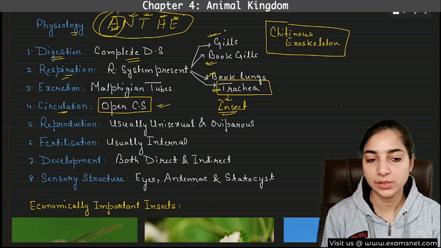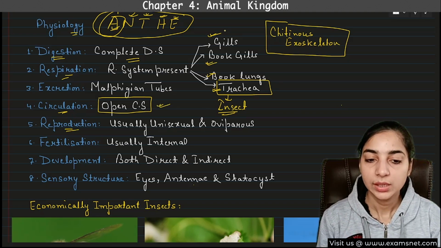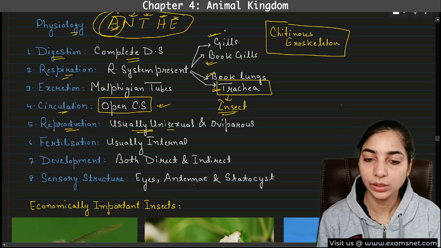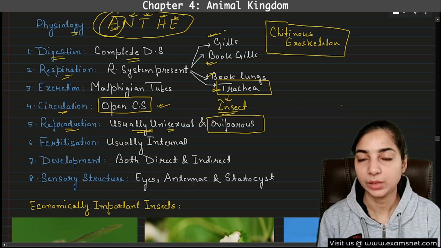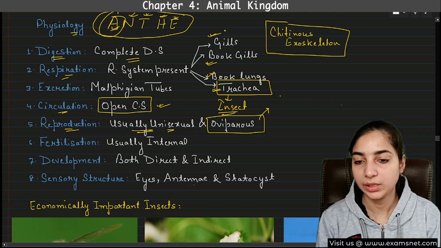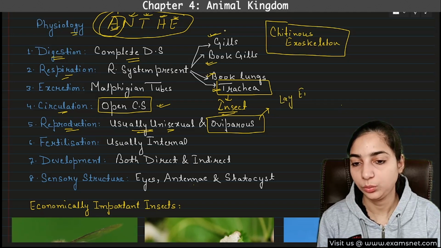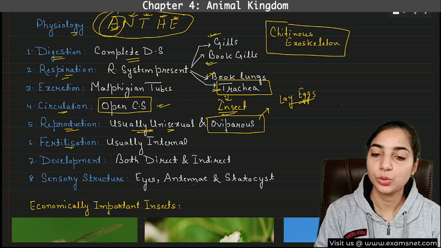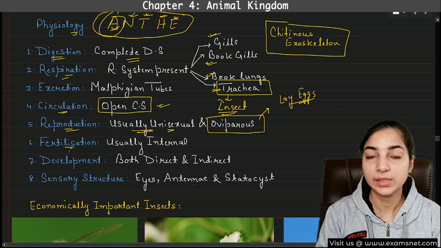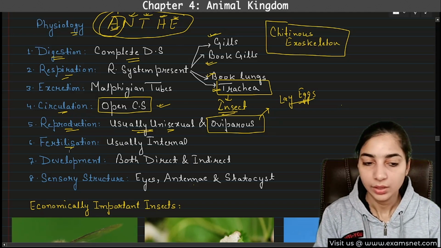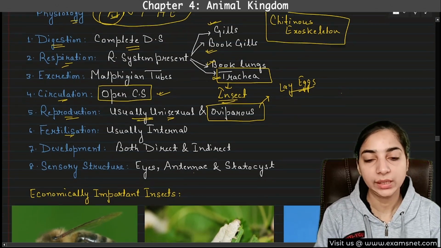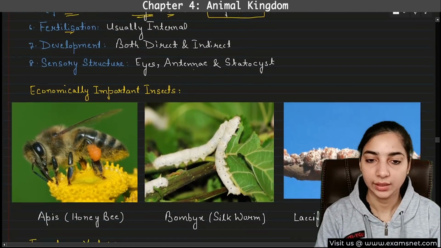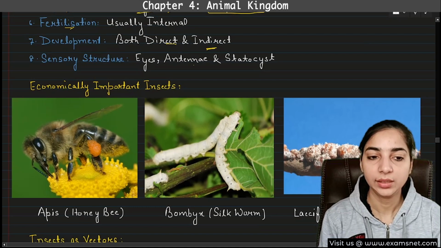So open circulatory system. Then reproduction: it is usually unisexual. The animals are usually unisexual and they are oviparous. That means they lay eggs. They do not give birth to the young ones. Then fertilization is usually internal. So we are using the words that are mentioned in the NCERT. Development can be both direct as well as indirect.